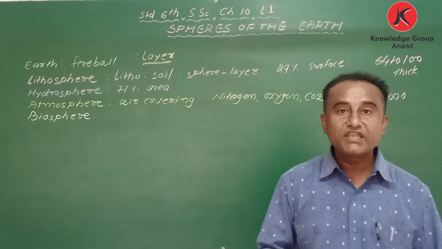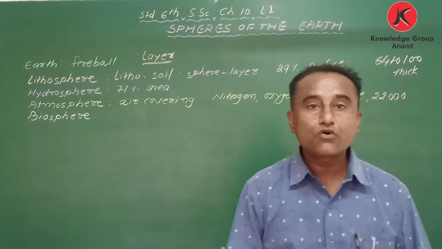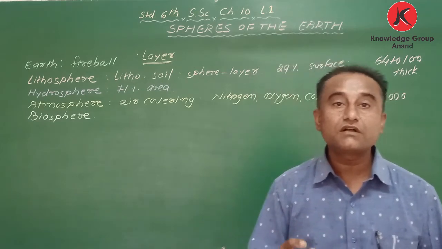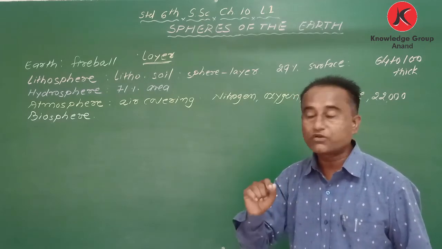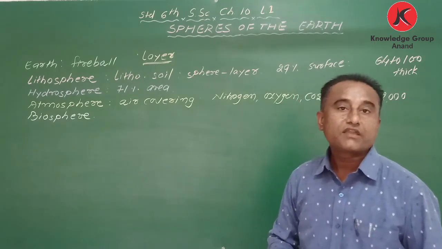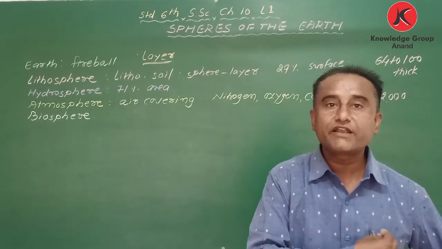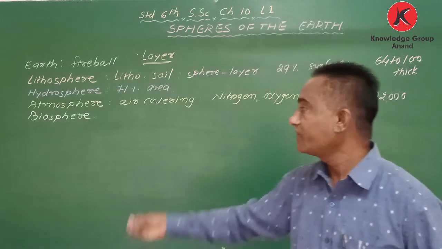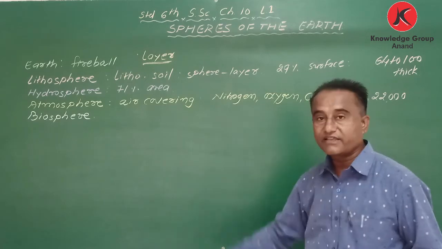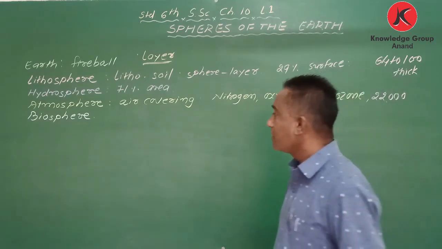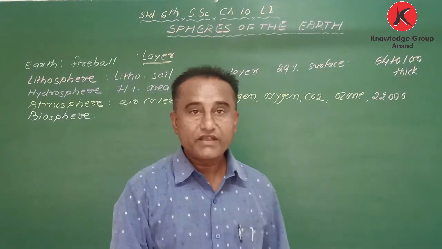Nowadays we are using vehicles. We are using vehicles, so this smoke also affects the atmosphere. Okay, my dear student, because of this impure air, we have different diseases. We get diseases related to the lungs, like asthma, then suffocation, this kind of things we are getting. And last one is biosphere. Biosphere means all these three combined, that is called biosphere. We are living on earth.